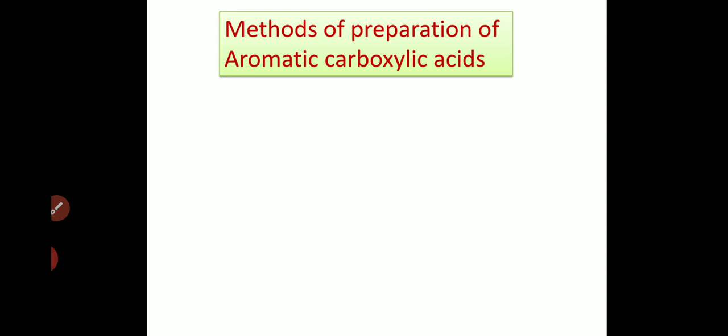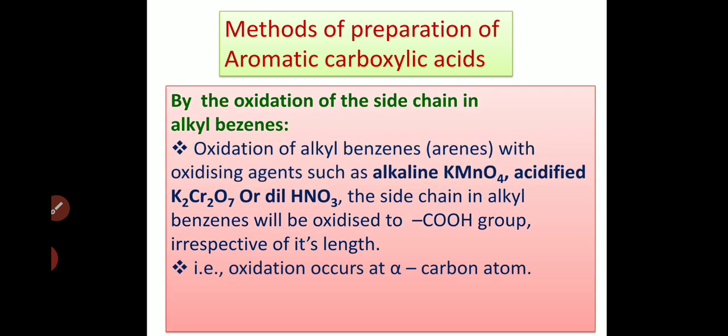As in the first session of carboxylic acids part 1, we discussed aromatic carboxylic acids are those carboxylic acids in which the COOH group is present on aromatic ring, for example on benzene ring. Then how to prepare such aromatic carboxylic acids we shall see in this session. By the oxidation of the side chain in alkyl benzenes.